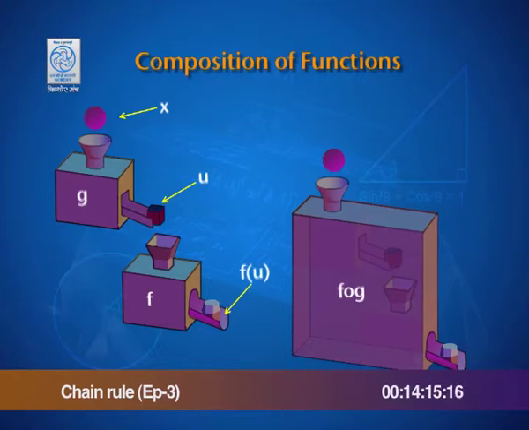Together, as a composition, x is the input and the output is represented as f of g of x. That is exactly what we mean by composition of two functions. The chain rule is a rule for finding the derivatives of compositions of two or more functions.